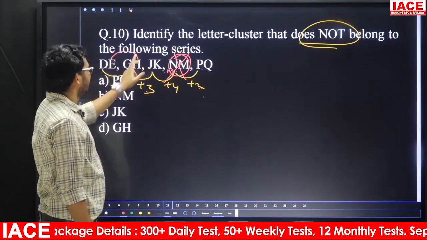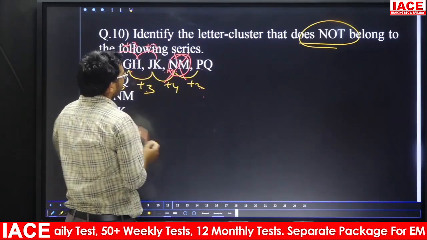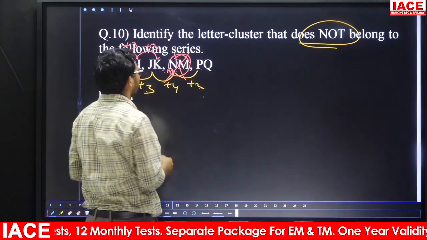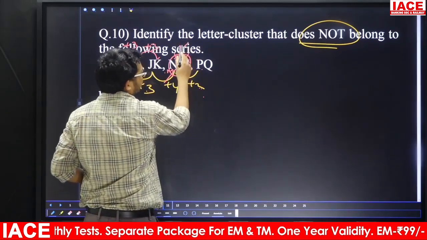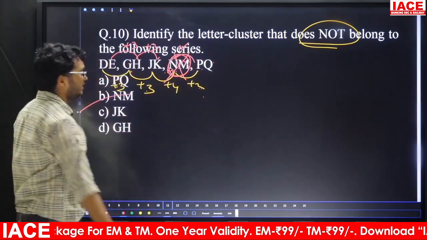Why? Here E and H, what is the logic? Plus 3. H and K also plus 3. Now K plus 3, K plus 3 is what? Here K is 11. Plus 3 is what? 14. 14 means what? N. N plus 3 is 17, Q. Yes, that means the wrong one is NM. The answer is what? Option B.